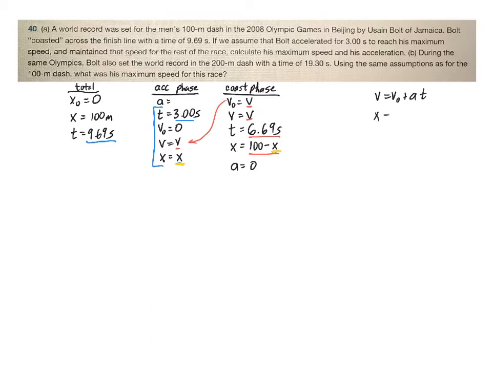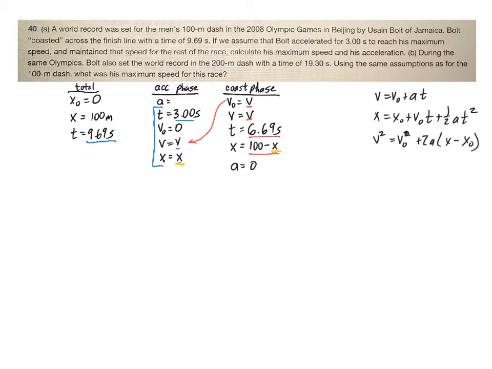I've got x equals x naught plus v naught t plus 1/2 at squared. And of course, I'm not putting all the subscripts down there because I know this is all in the same component, the same direction. And final velocity squared equals initial velocity squared plus 2a times x minus x naught.